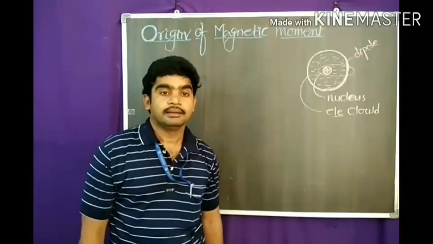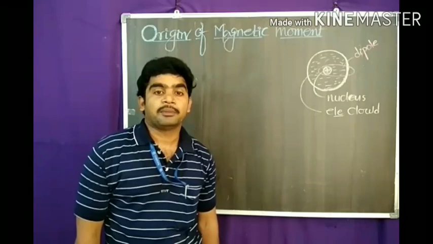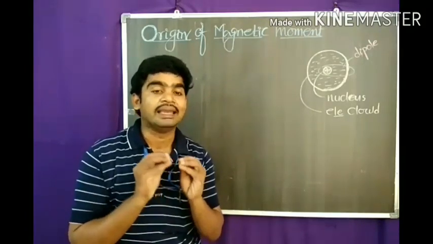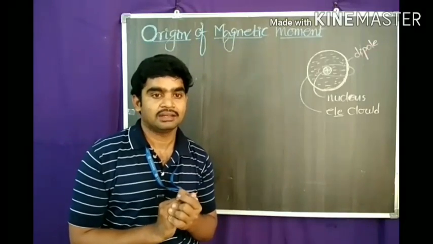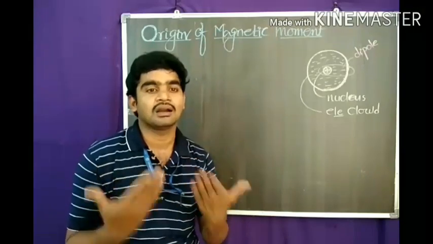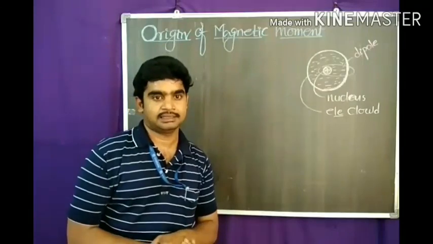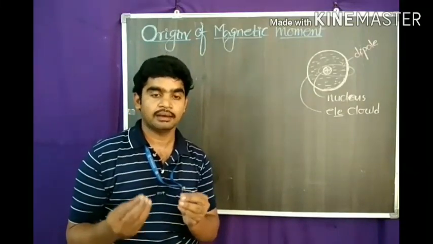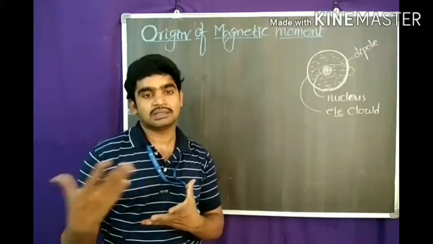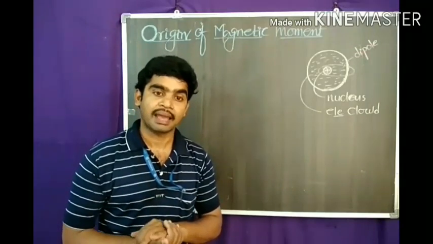Origin of the magnetic momentum. The magnetic properties of solids originate from the motion of the electrons. The motion of the electrons causes magnetic fields, and magnetic fields mean magnetic properties. In any magnetic material, the motion of the electrons creates magnetic fields, and that magnetic field gives the magnetic properties.